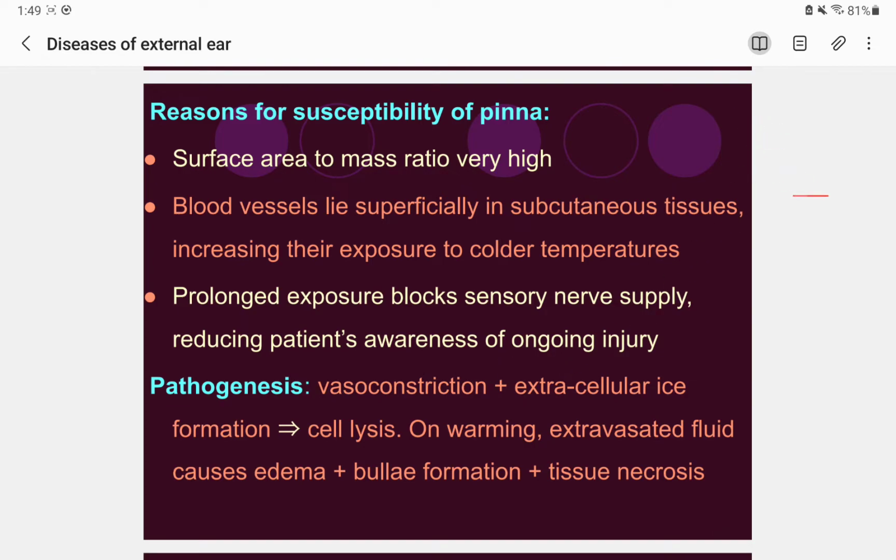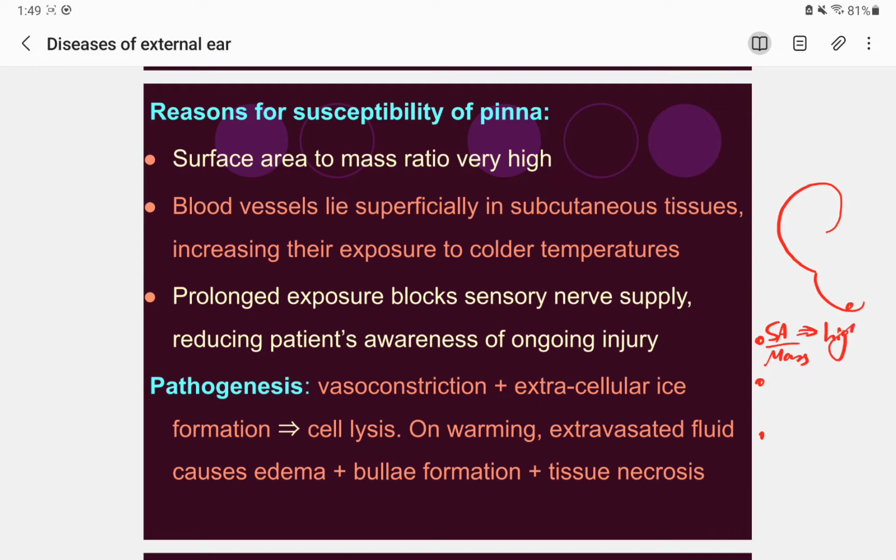Okay, so at the same time, let's suppose this is a very good drawing of a pinna. This is the auricle and all. There are 3 points that cause susceptibility of the pinna to frostbite. Number one is the surface area to mass ratio, which is a high ratio.